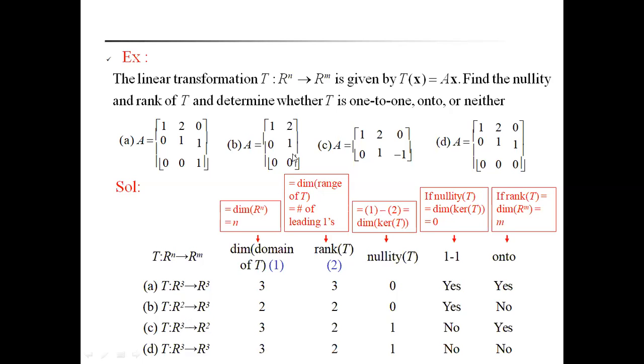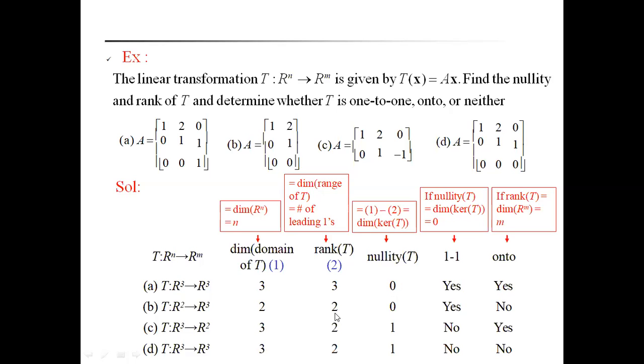See here in this example, dimension of the domain of T is 2. Rank of T is also 2 because it is a 2 by 2 matrix that is not equal to 0. That's why rank of T is also 2. Nullity of T is 0. It is a 1-1 mapping because nullity of T is equal to 0, which means kernel of T contains only the 0 element. But it is not an onto mapping because rank of T is equal to 2.